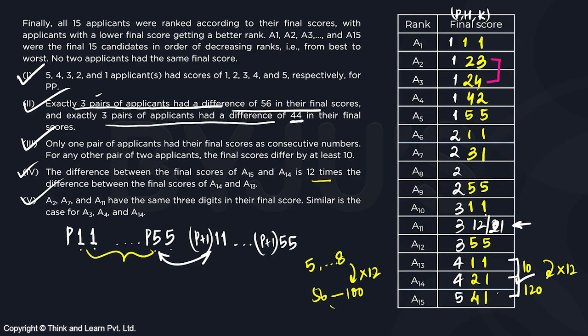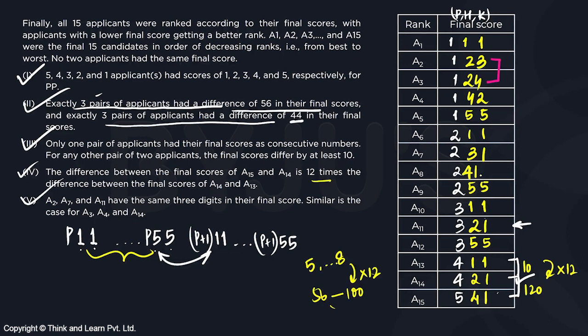Similarly, A10 is 311. So A11 should be at least a gap of 10. So 321 at least is needed. 312 is not possible. So 321. And A8 should be at least a gap of 10. So 241.